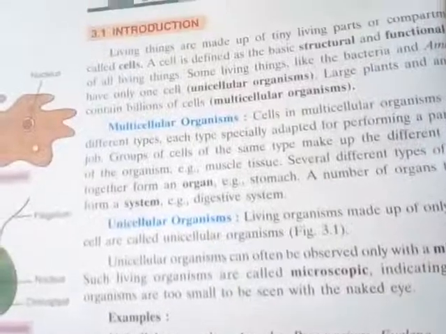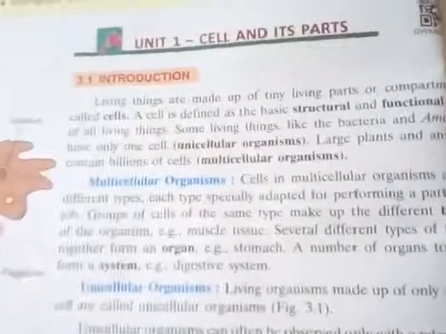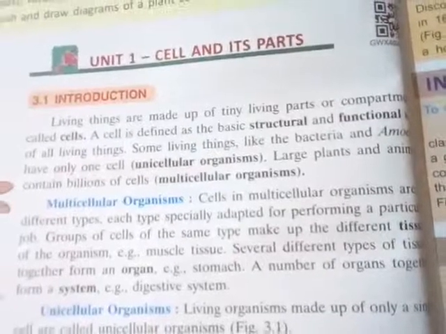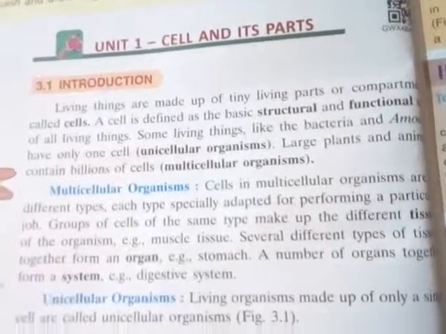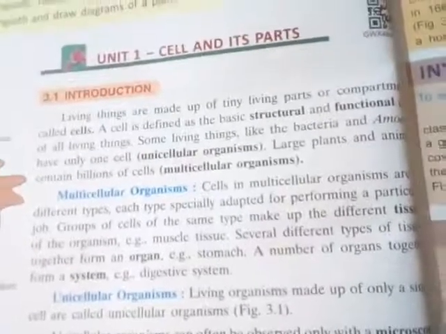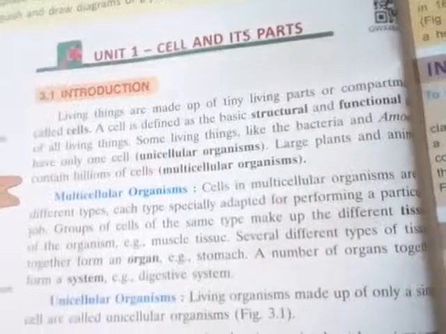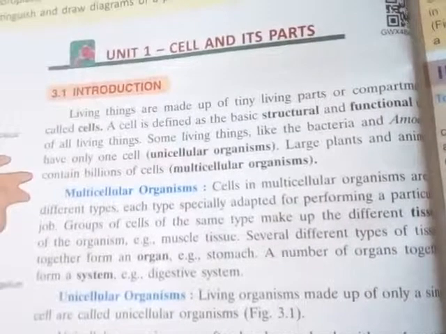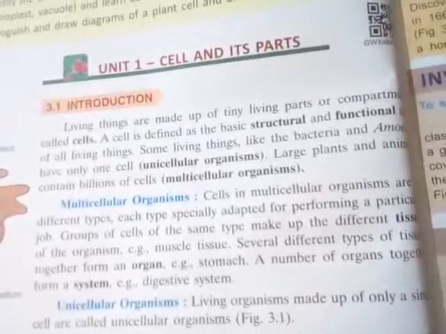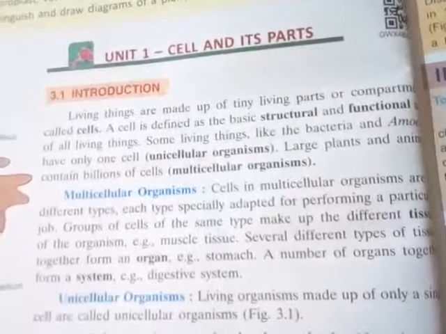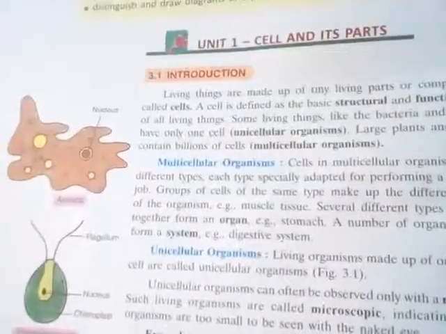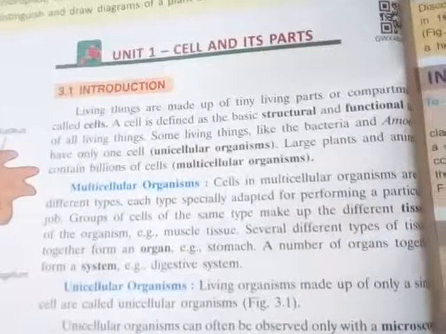And what actually are multicellular organisms? Multicellular organisms are formed by a number of cells, or billions of cells. An example of a multicellular organism is the human being, because various kinds of cells are present there.